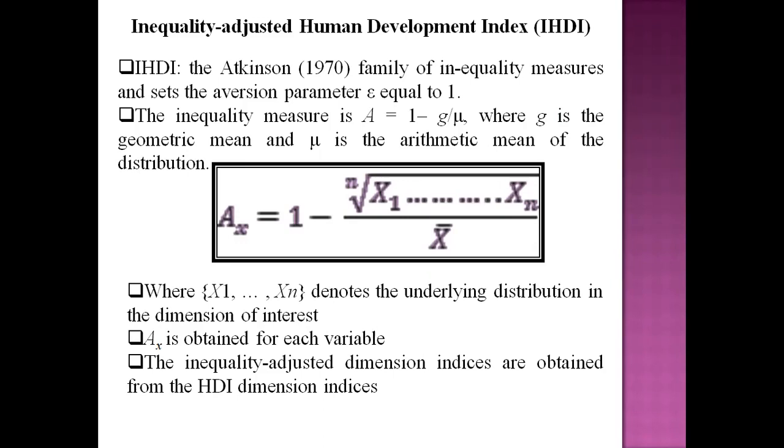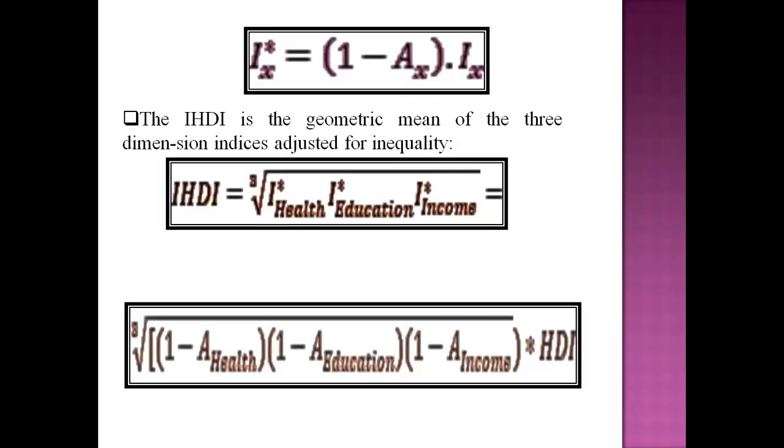So the inequality adjusted dimension indices are obtained from the HDI dimension index, that is capital I suffix X, by multiplying them by 1 minus the Atkinson index, defined by the equation as I star X. X means three variables, and we will compute the I star of each variable.